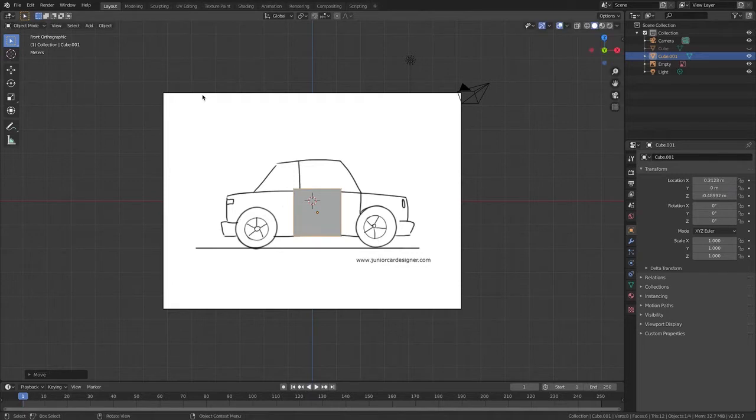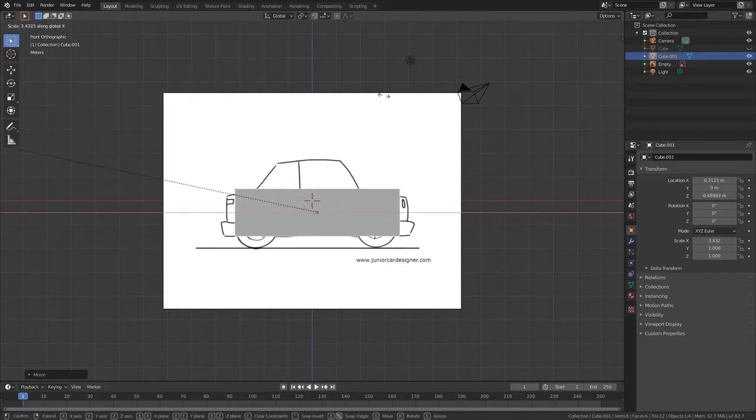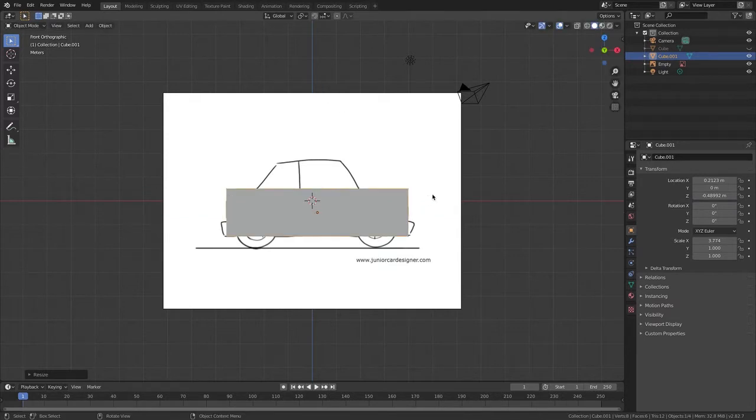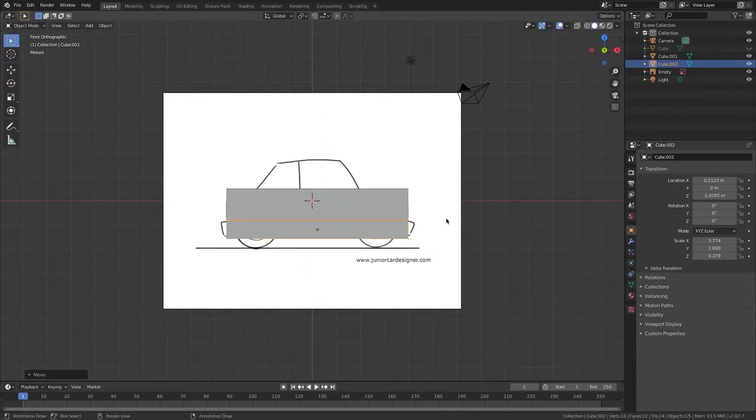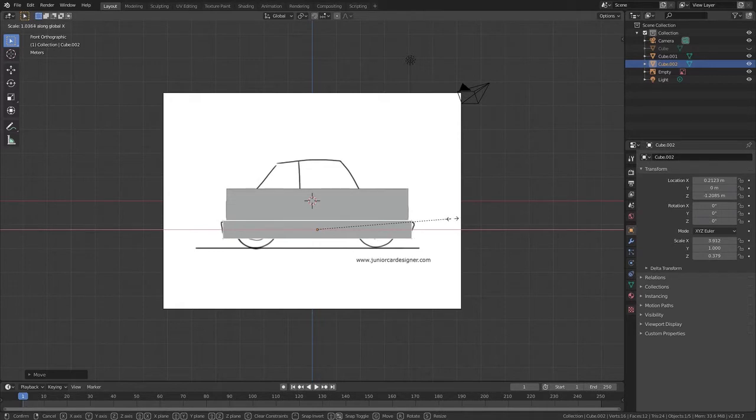Go G and get in the center. Go SX. There we go. Now I'm going to go Shift D, GZ, go SZ, go GZ, and then you go SX.